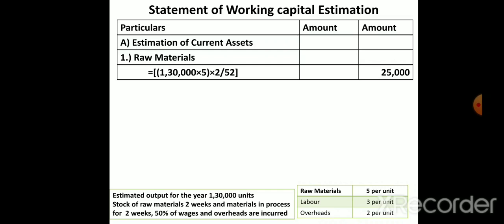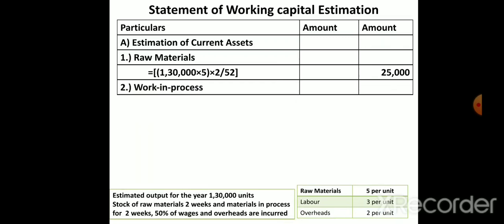So 1,30,000 into 5. If you calculate, you will get the total raw material. Into time also we have to consider, it's only 2 weeks, 2 divided by 52. If it is months, we would calculate months divided by 12, but here we have to consider weeks. So 1,30,000 into 5 into 2 divided by 52. If you calculate this, you will get a total of 25,000 for raw material. This is the total amount you have to spend for raw material. So it's clear, students, how to calculate.